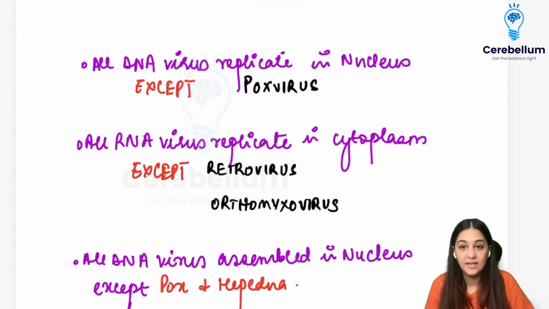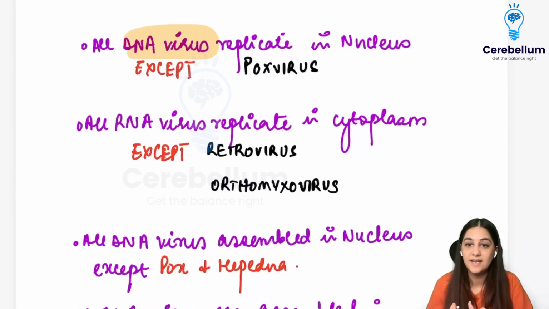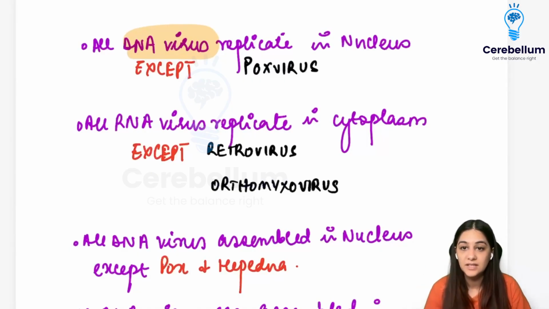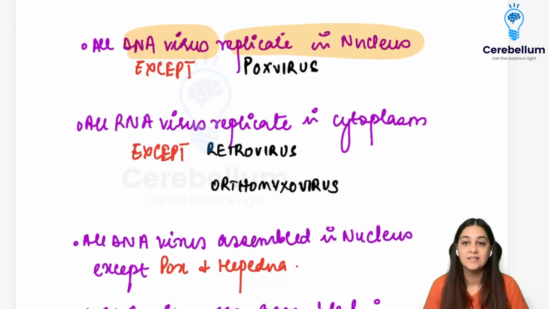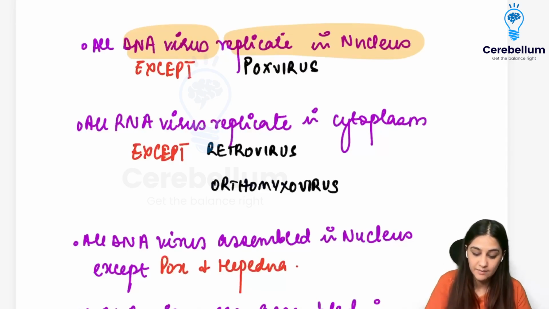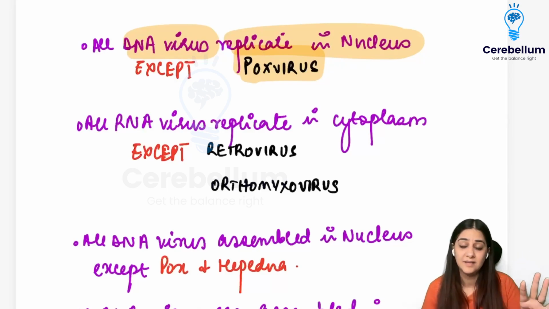Moving on to where are the viruses replicating? So all the DNA viruses, right? They go inside the nucleus because that is where our DNA is. That is where all the machinery to make the DNA is. So they go inside the host nucleus and they replicate there, right? So all DNA viruses replicate in the nucleus except the pox virus, because pox virus is so big that it is unable to enter the nucleus. So it ends up in the cytoplasm and it replicates in the cytoplasm.